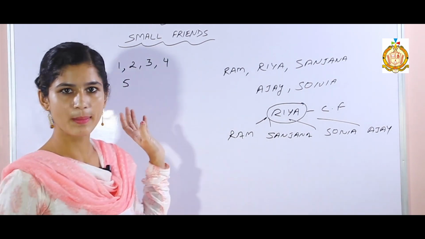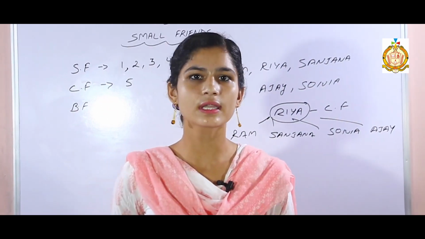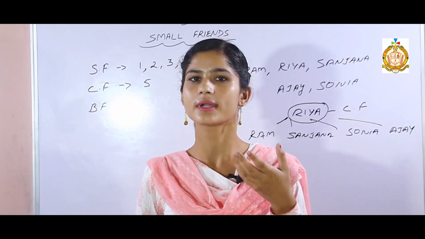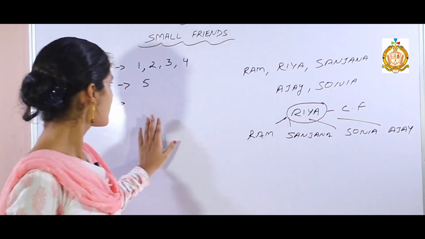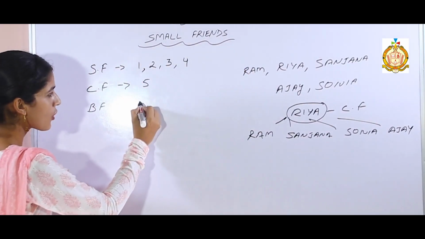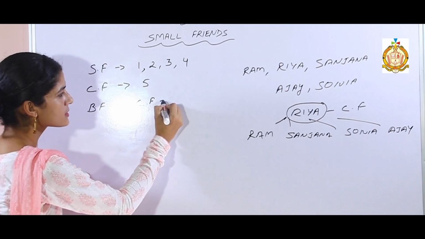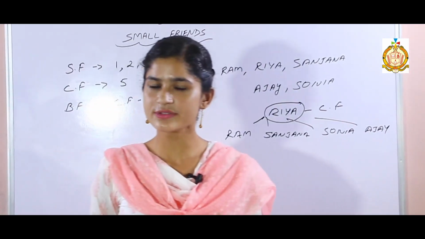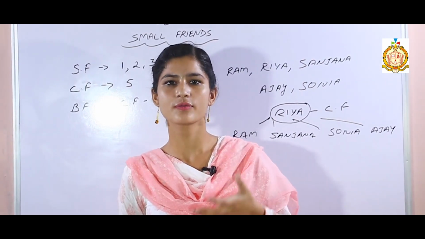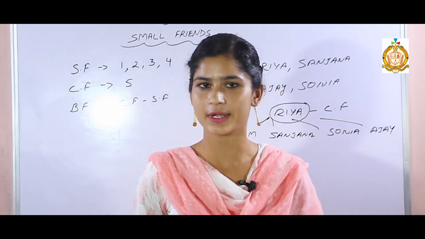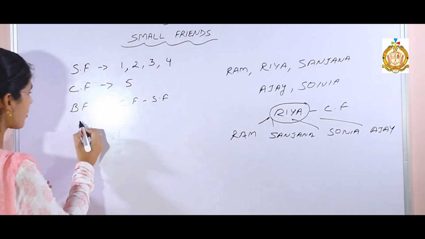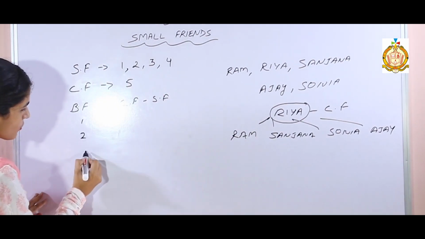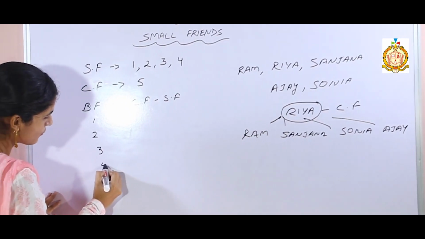How will we calculate the best friend? Here one trick is there, means one formula is there to calculate the best friend. So what is the formula? From the common friend subtract your small friend. How can we calculate best friend? From the common friend we have to subtract our small friend. So firstly write your small friends here. Small friends are 1, 2, 3 and 4.